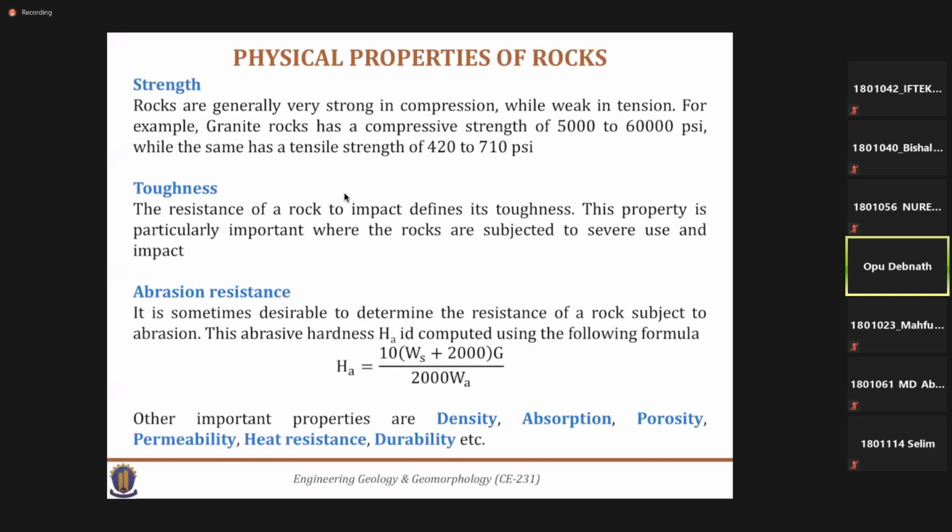The strength of a rock means its compressive strength, while most rocks are weak in tension, like concrete-like materials. For example, granite rock has a compressive strength of 5000 to 60000 psi, while the tensile strength is very low.